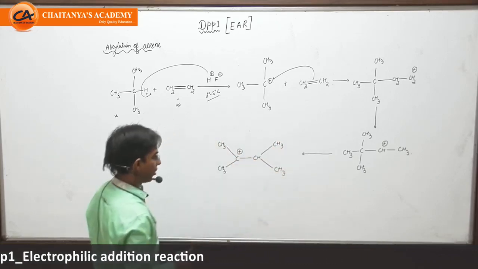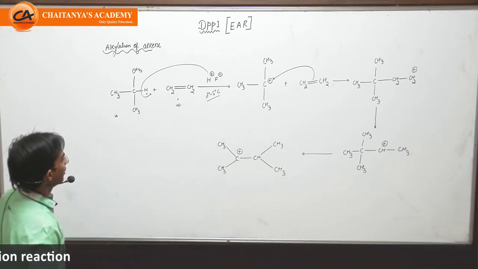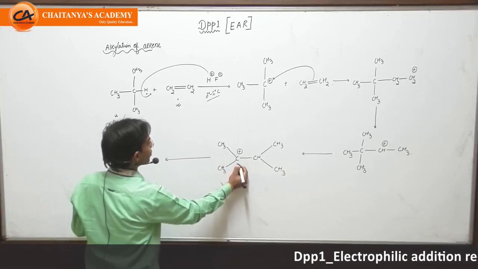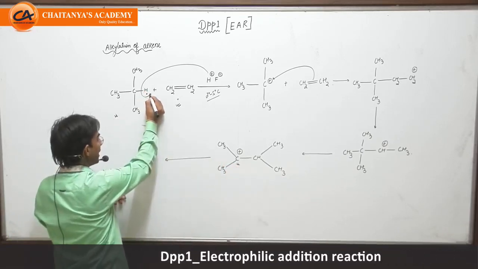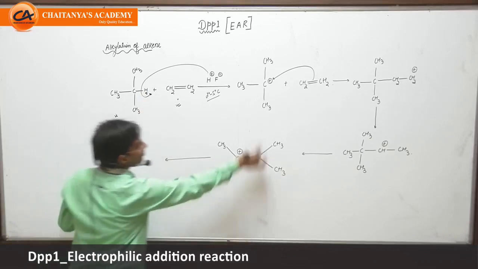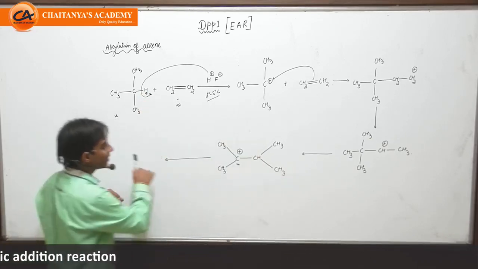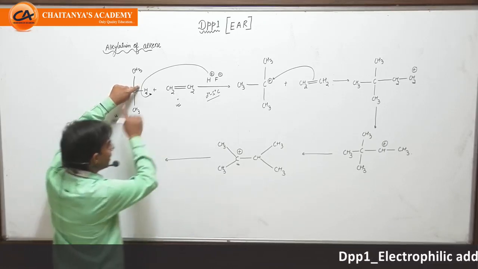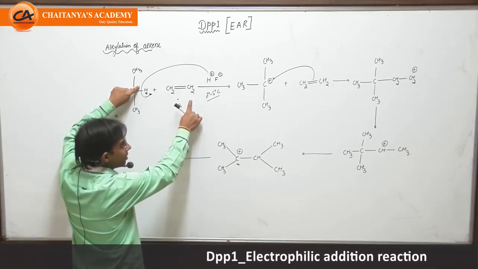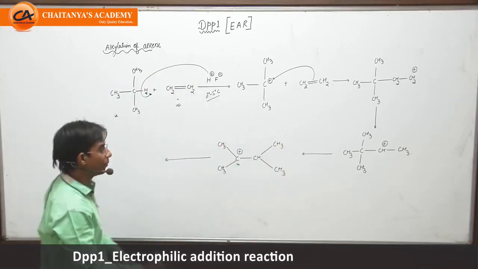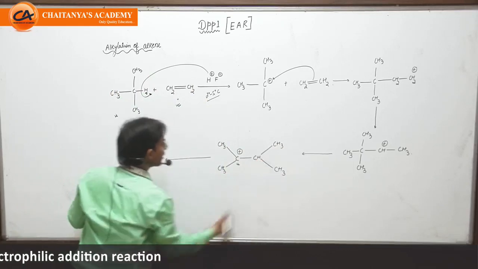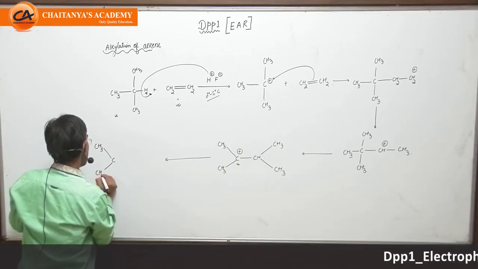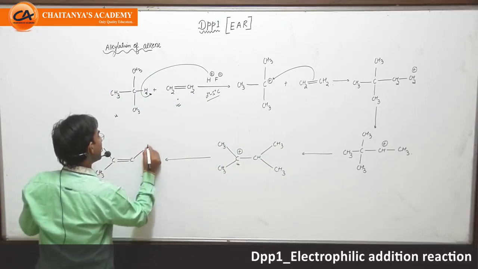Now student, this carbocation can further abstract hydrogen from the alkane if you have taken it in large quantity, giving you an alkane, isn't it? That's why this is also called alkylation. Generating another carbocation which will react with another alkene to give a new alkane. Or in this case, this hydrogen can be removed, generating an alkene. So in this case, either you will get an alkane or you will get an alkene.